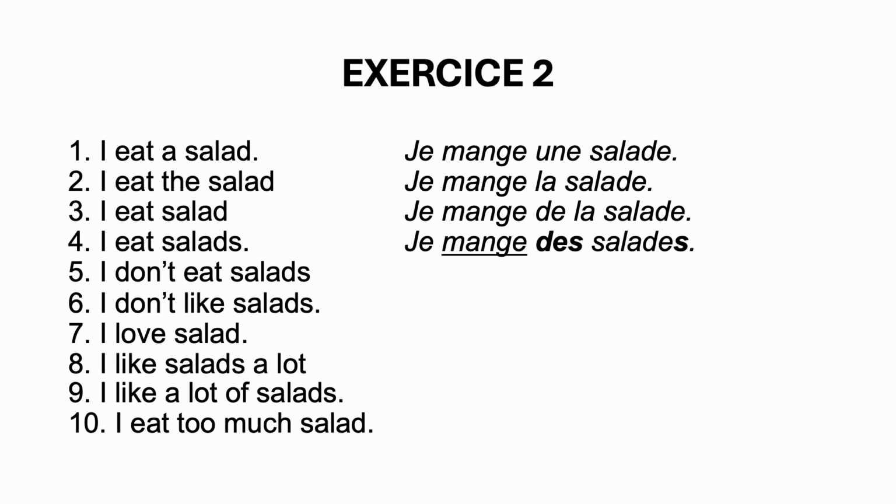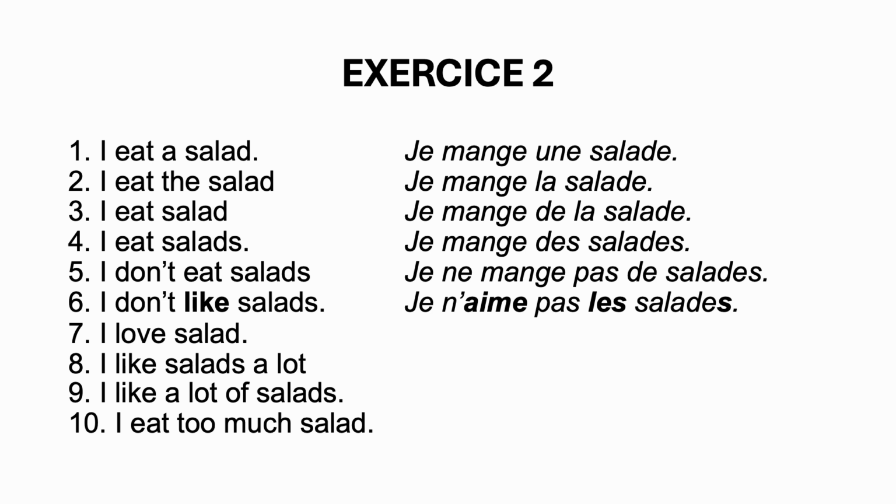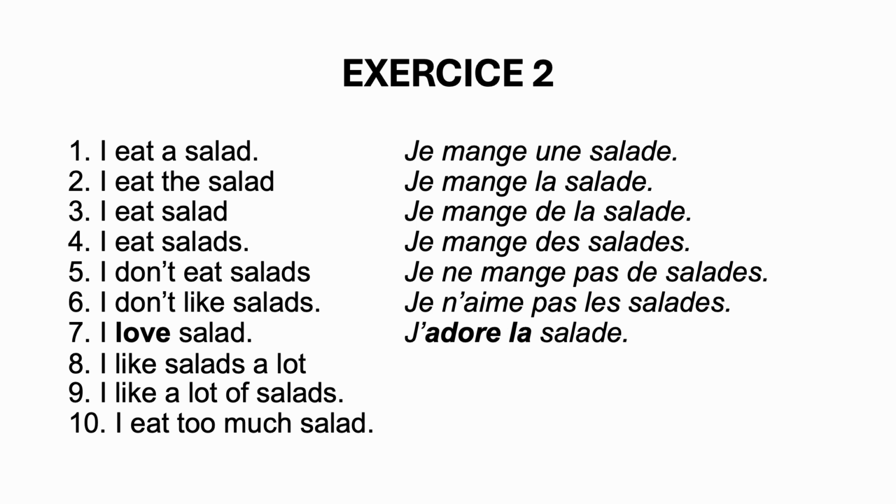I don't eat salads. So here you have a verb of preference. So even if it's in the negative, it's going to trigger the use of the article les, because salads is the plural. 7. I love salad. You don't have an article, but love is a verb of preference. So you know you will have to use la. J'adore la salade in the singular.